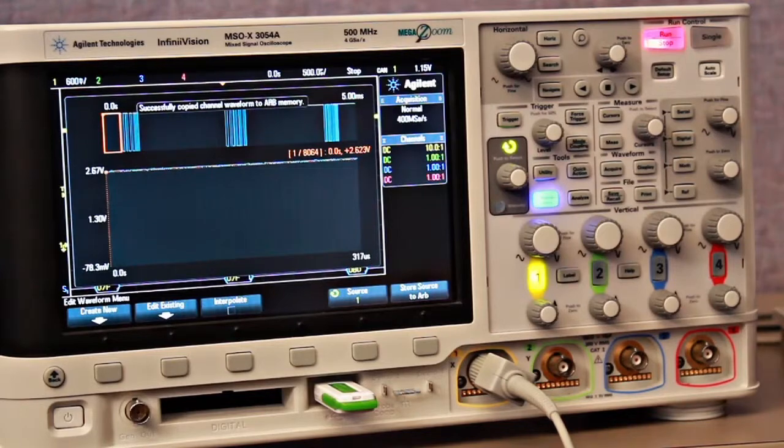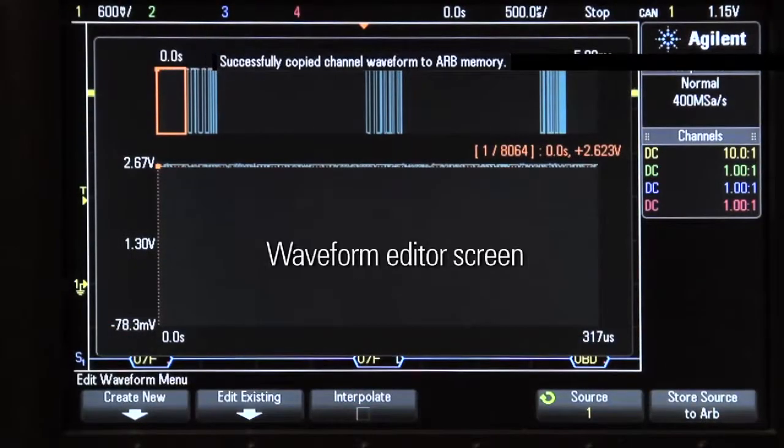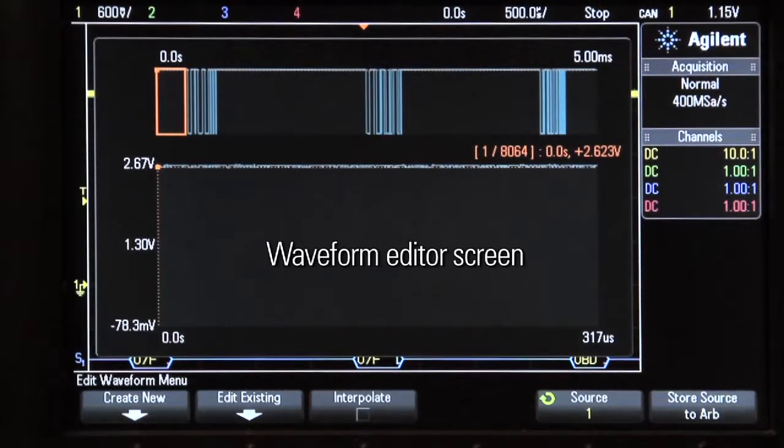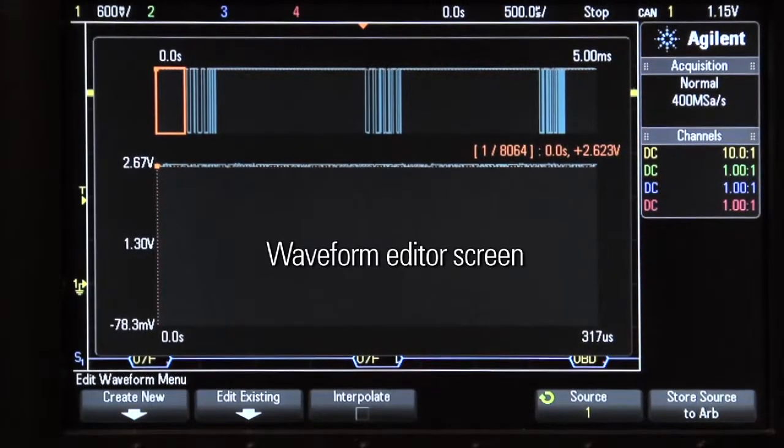That's it. This waveform is now stored in the AWG's memory, and should also be present on the output B and C of our generator that's built right into the scope. At this point, you might use this signal as a stimulus to test a prototype design under various modified conditions.